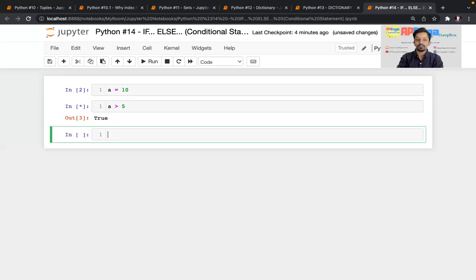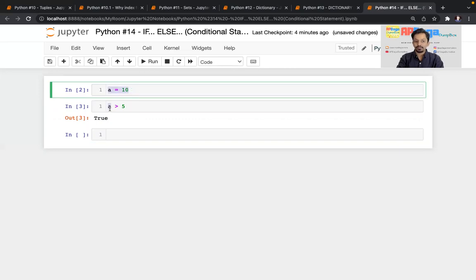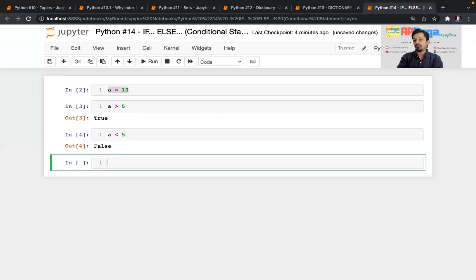I'll execute this. It is returning True. Why? Because this condition is satisfied: the value of a is 10, and 10 is always greater than 5. If I write a less than 5, it is False. So these are the conditions.